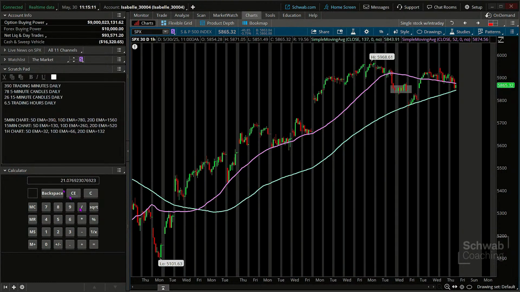Okay, that's 21. All right, so what am I looking at? The equivalent of an 8 and a 21-day simple moving average. The reason I'm doing this is I wanted to give you a different look at things. Again, I'm not suggesting that somebody needs to work with the 8 or the 21, but maybe that's important for